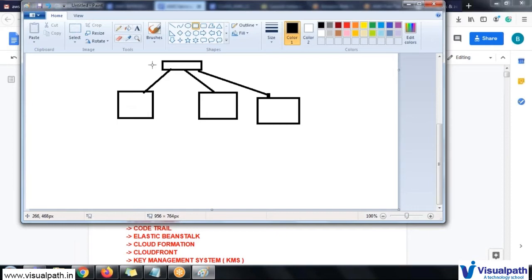Like if a large number of people are using this particular application,